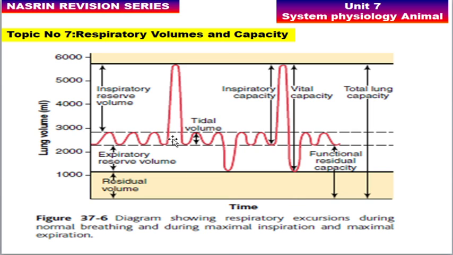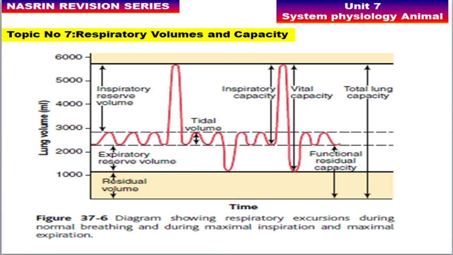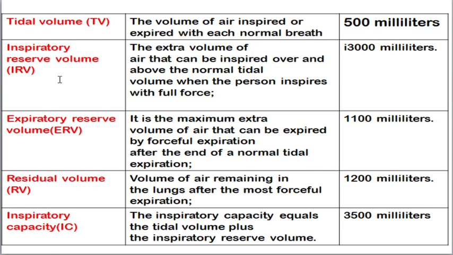Next we'll see respiratory volume and capacity. Students, please have a look at what has been given; they may remove some of these and ask you instead. Please have a look at this diagram and better draw it in your notebook. This is the respiratory and lung capacity. First is the tidal volume, called TV, which is the volume of air inspired or expired with each normal breath.